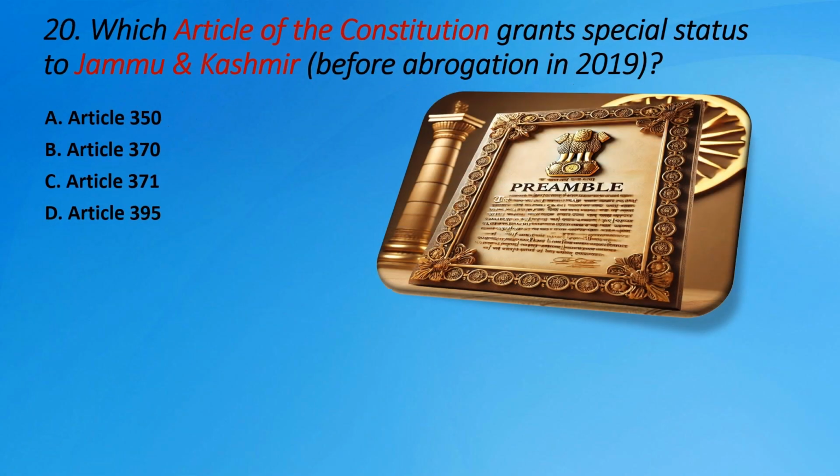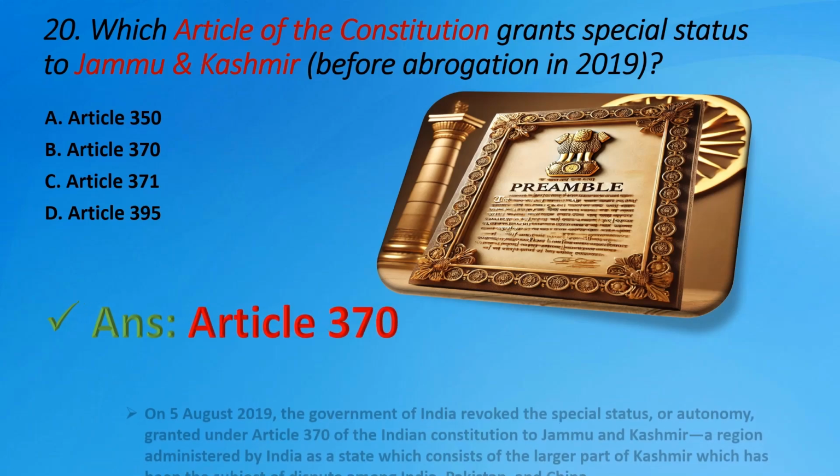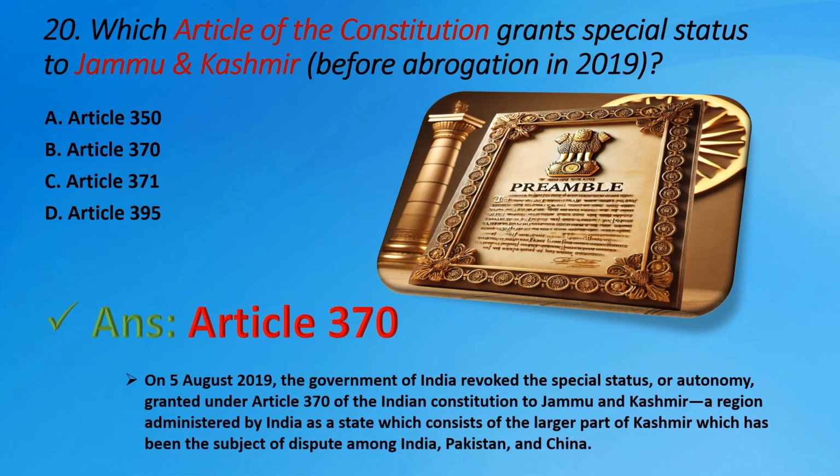Question number 20. Which article of the Constitution grants special status to Jammu and Kashmir before abrogation in 2019? Options are A. Article 350, B. Article 370, C. Article 371, D. Article 395. The right answer is B. Article 370. On 5th August 2019, the Government of India revoked the special status or autonomy granted under Article 370 of the Indian Constitution to Jammu and Kashmir, a region administered by India as a state, which consists of the larger part of Kashmir, which has been the subject of dispute among India, Pakistan, and China.